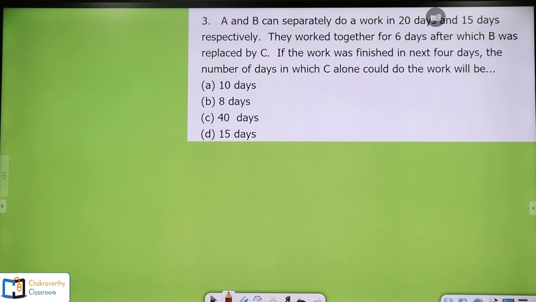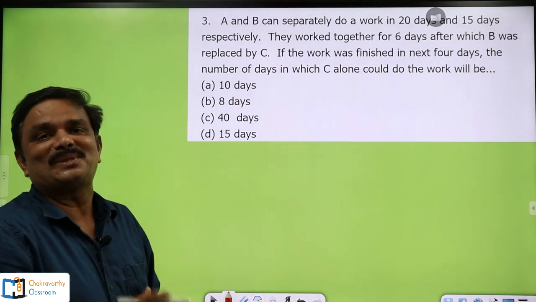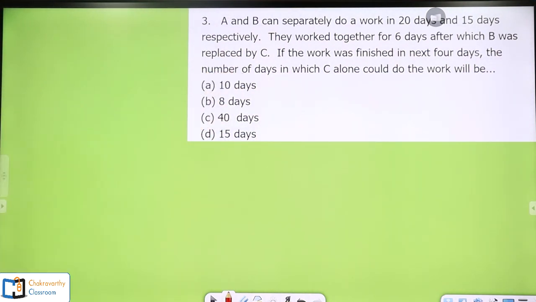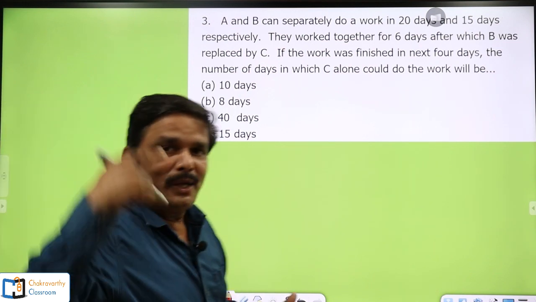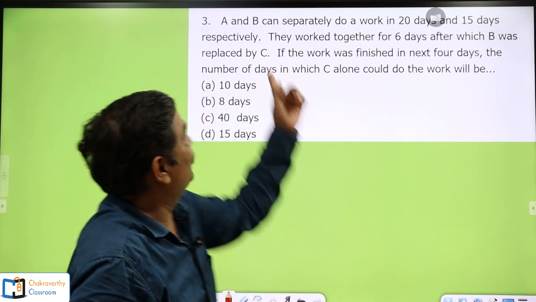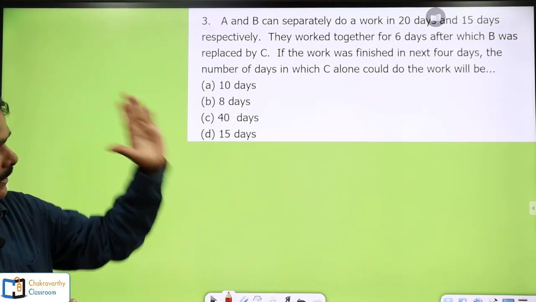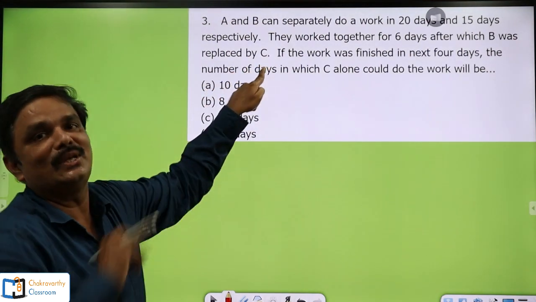Observe this question carefully, students. Now, this question must be done by you. You have to do it as quickly as possible. Alright. Now, see how they have given it: A and B can separately do a work in 20 days and 15 days respectively. While reading the question, you have to get it in your mind. Next, they work together for 6 days. After that, B was replaced by C.